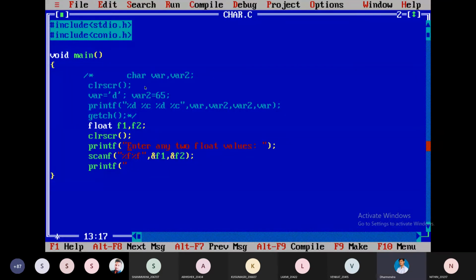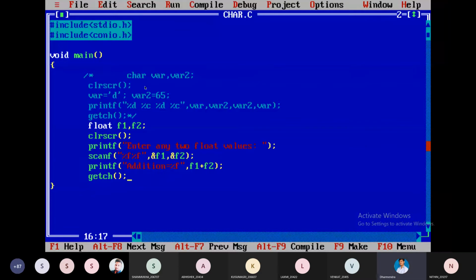Do you want to go for any addition of that? You can go for addition also. Some F3 I'm taking. Without this F3 also I can perform addition. I'll show you how. Addition is equal to %f. Directly I can perform F1 plus F2. Here it can be calculated, no problem. Directly we can write getch.